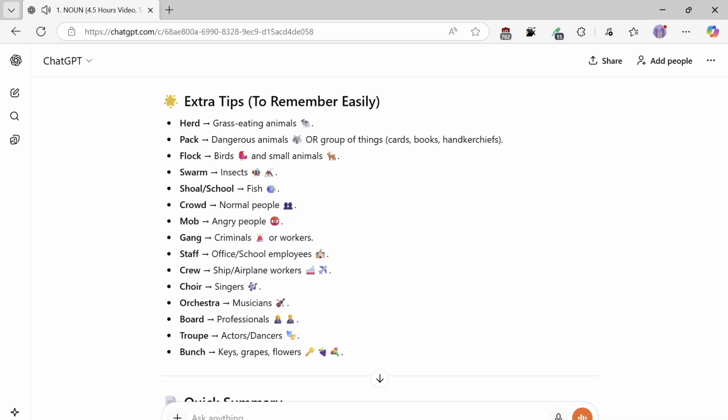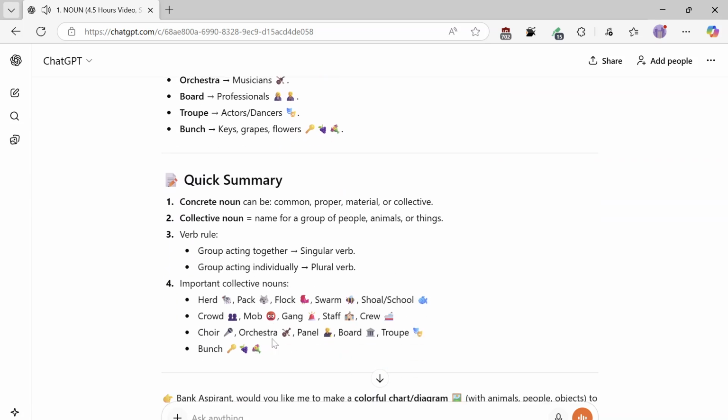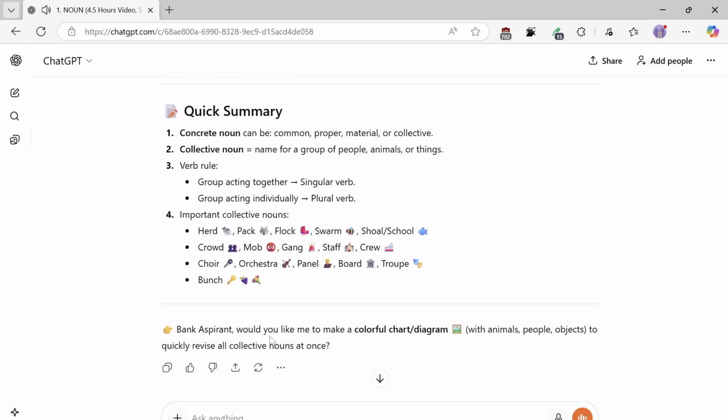Bunch: keys, grapes, flowers. Quick summary. 1. Concrete noun can be common, proper, material, or collective. 2. Collective noun equals name for a group of people, animals, or things. 3. Verb rule. Group acting together, singular verb. Group acting individually, plural verb. 4. Important collective nouns. Herd, pack, flock, swarm, shoal, school. Crowd, mob, gang, staff, crew. Choir, orchestra, panel, board, troupe.